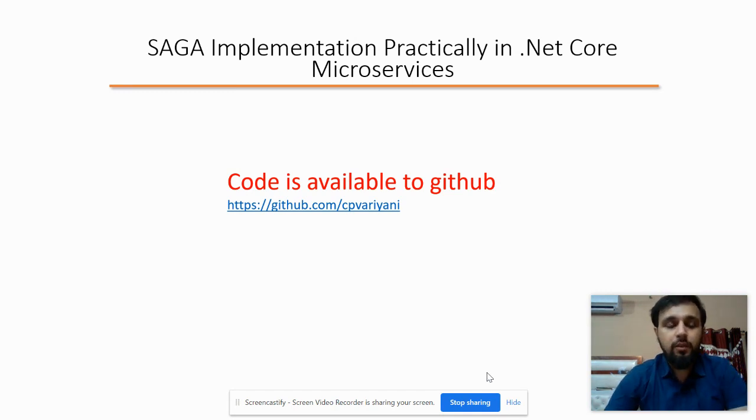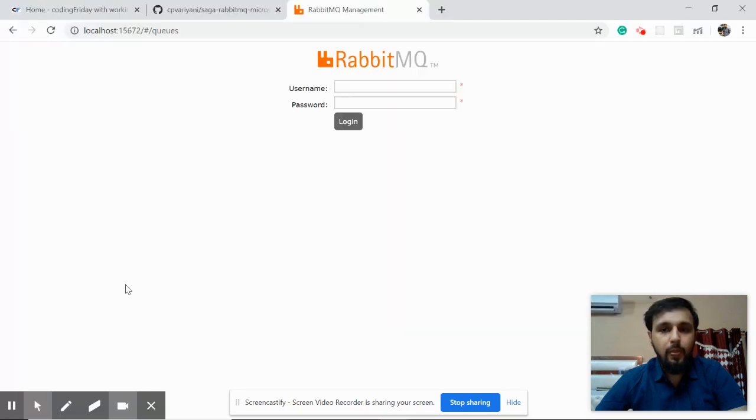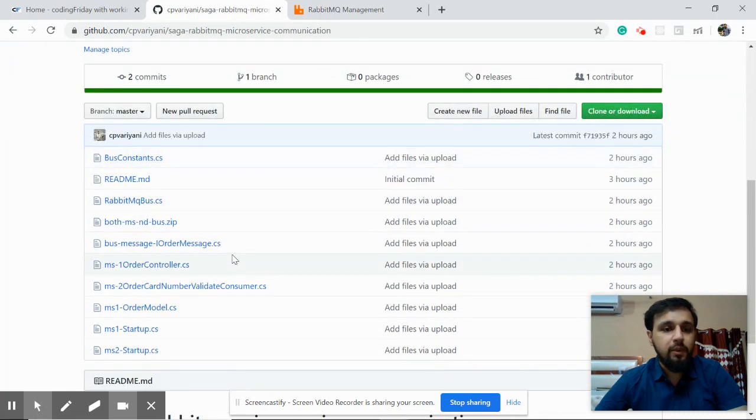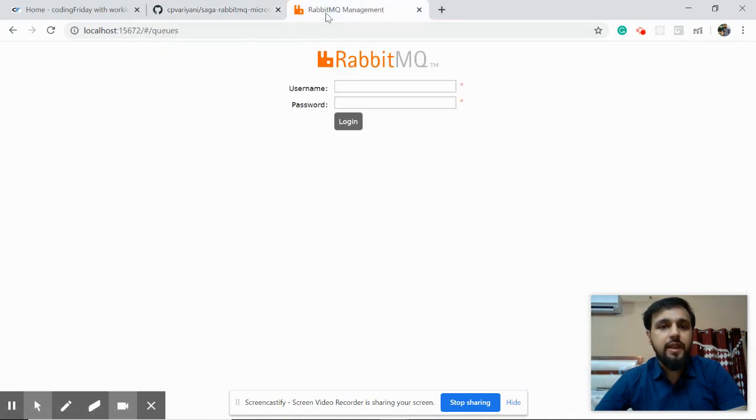Although the code is available in the GitHub repository, let me have a look. Here you are. So this is the code which is available. You will find a zip file in which all three actually are there: two microservices and one bus. And this is my RabbitMQ instance. You might be wondering what exactly this localhost 1562 is. In my previous video, I already showed you how you can configure RabbitMQ locally, and the other software as well, which you have to install before you continue.